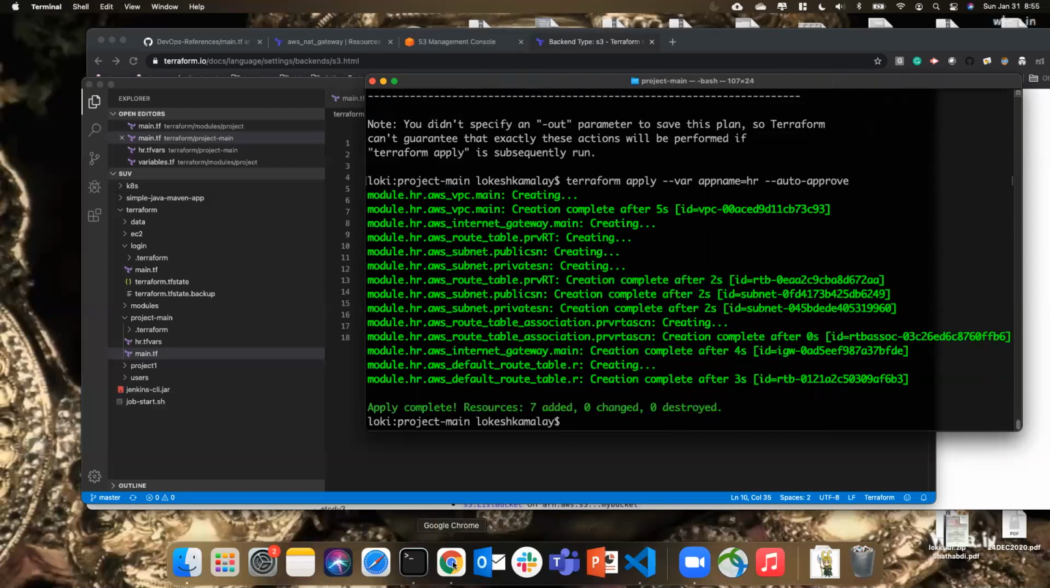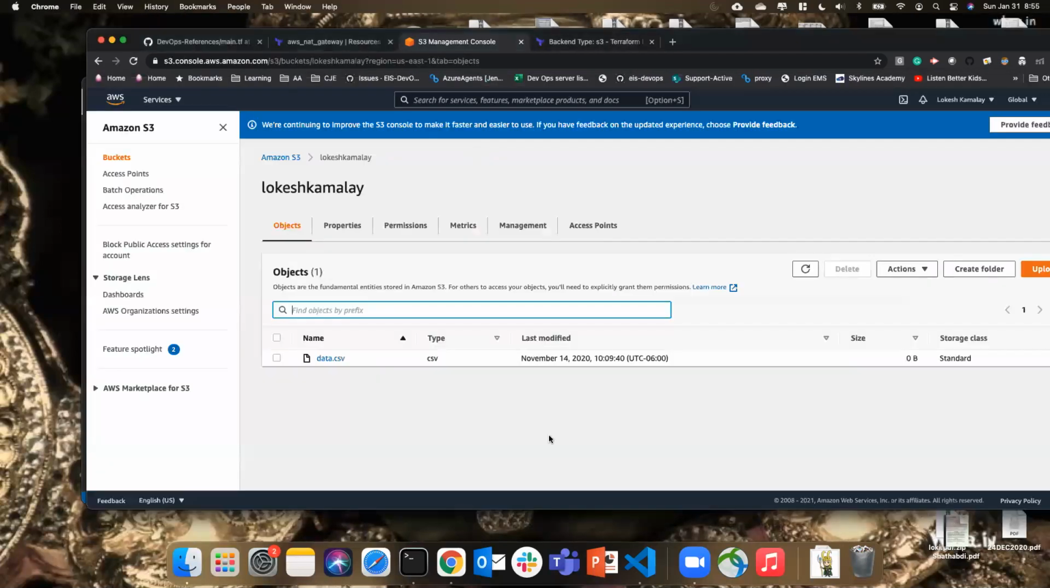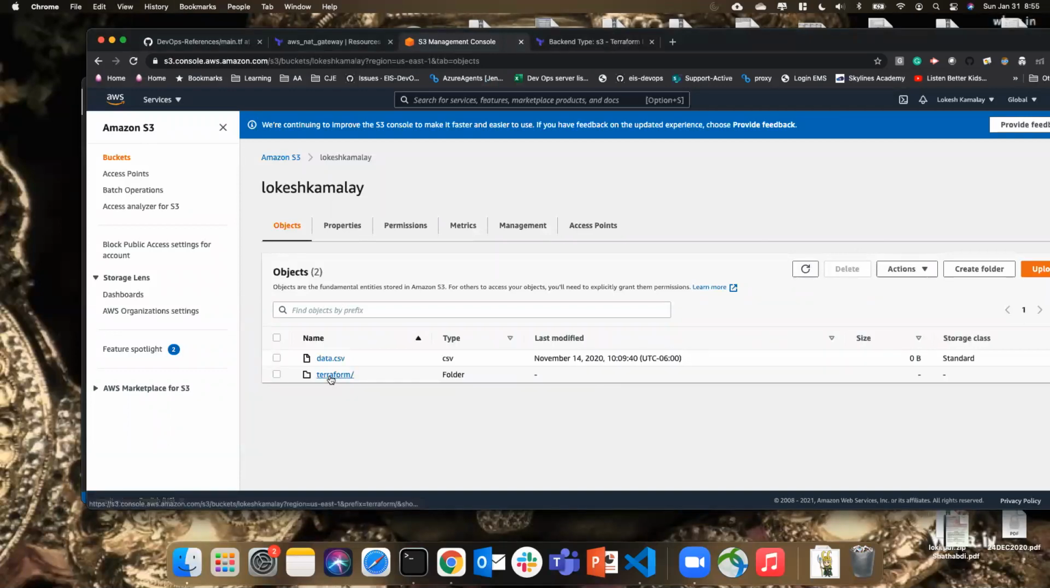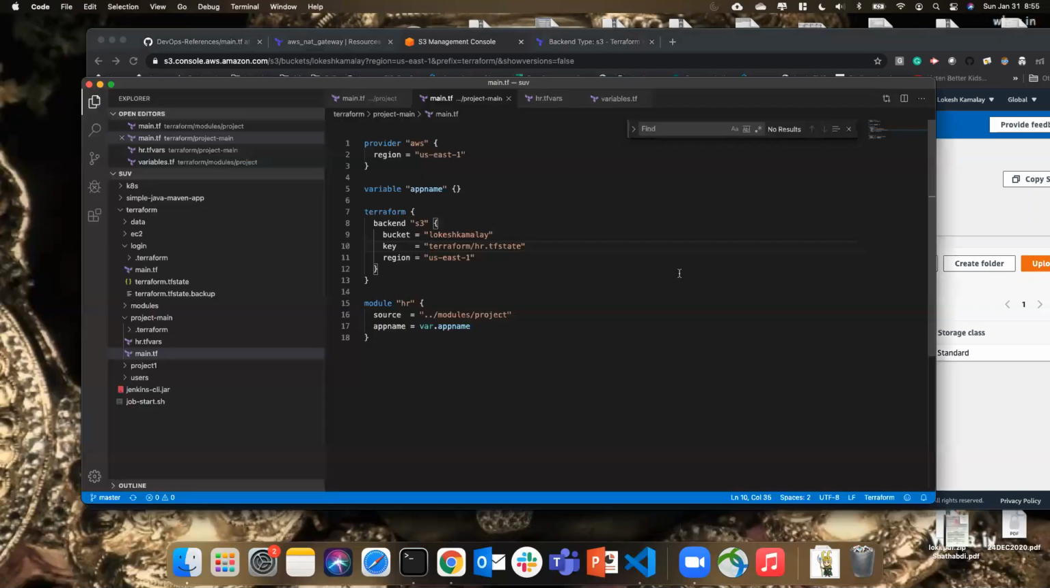Done. See, now if I go here, maybe I'll show it here. There is no TF state file. The TF state file will be stored here now. If I refresh this, see there's a Terraform directory and there is an hr.tf.state file. This is how we actually store our state files safely, because these are important, right? That is the reason. Clear?